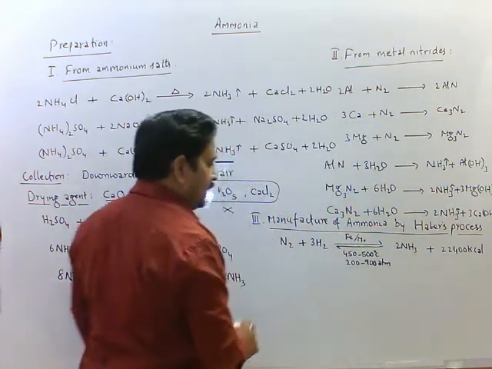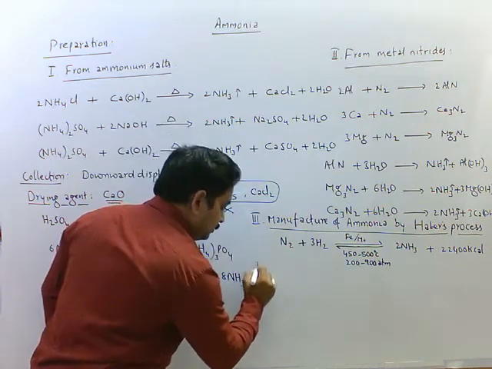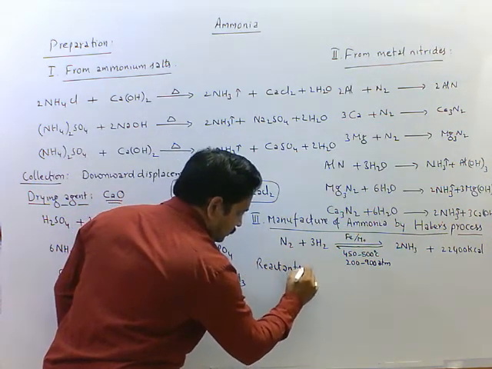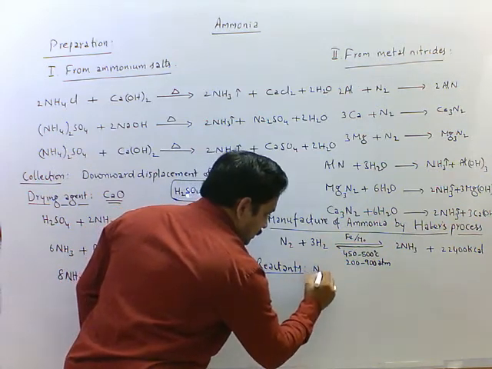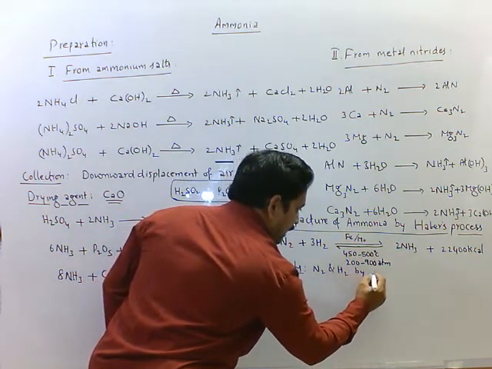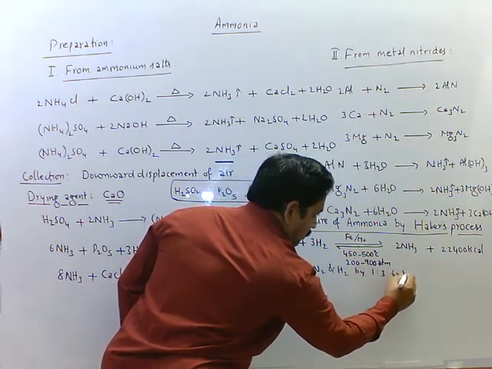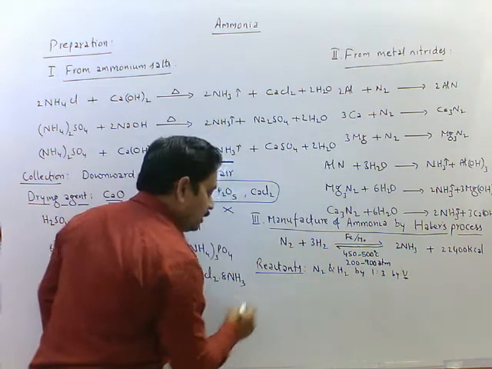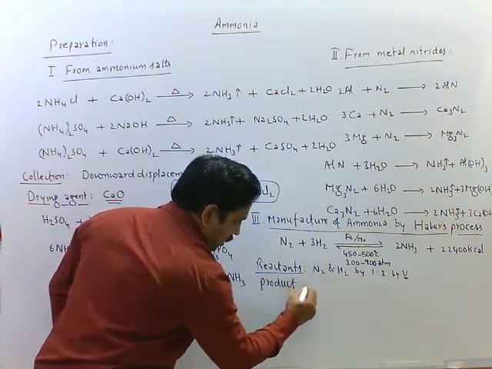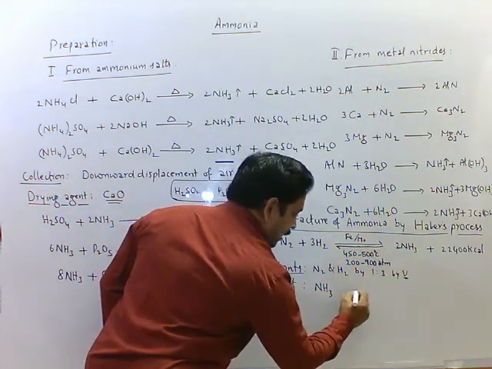So here the reaction conditions: reactants are nitrogen and hydrogen in 1:3 by volume, and the product is ammonia, 2 volumes.